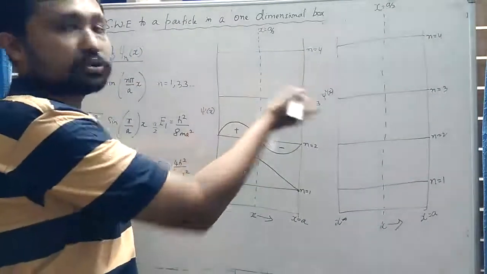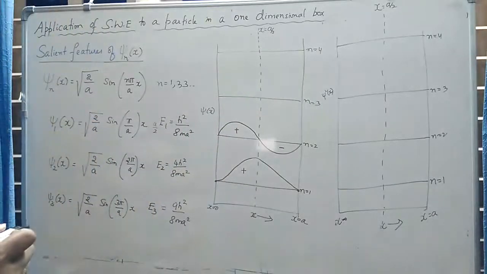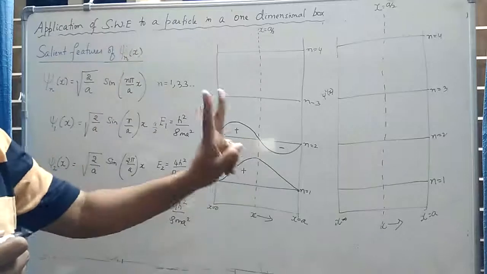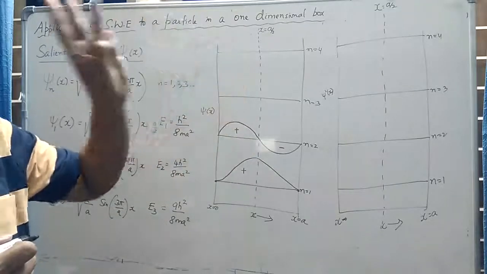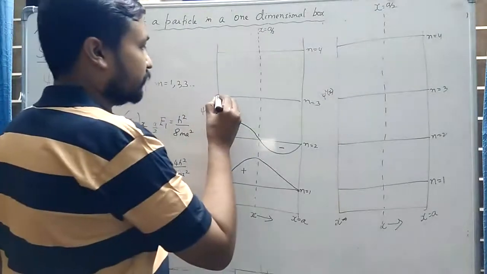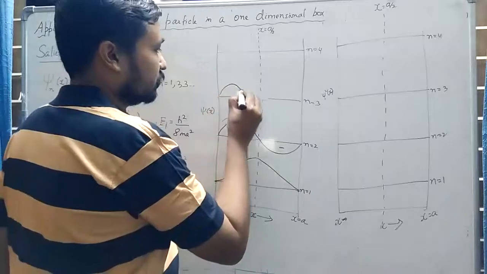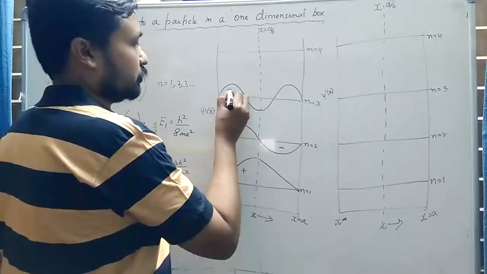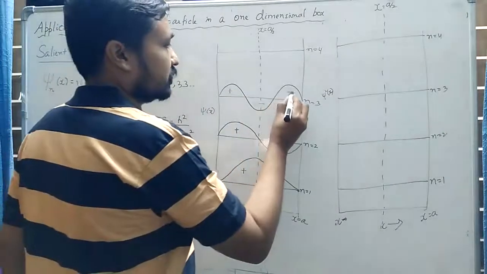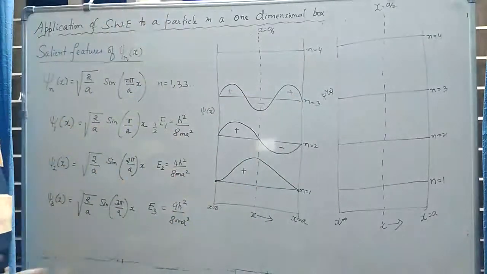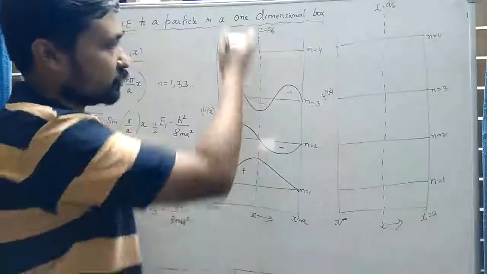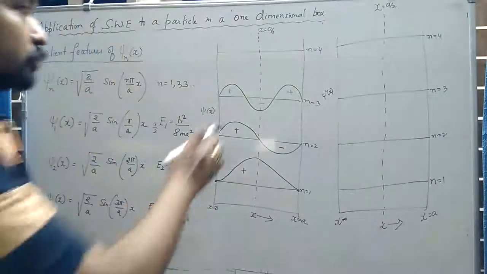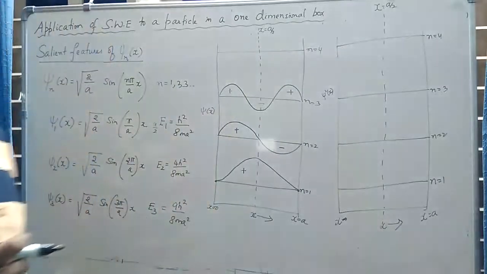Similarly, if you plot n is equal to 3, you can predict: n is equal to 1, there was one half wave, n is equal to 2, two half waves, n is equal to 3, there should be three half waves. So the three half waves will be something like this. This is positive, this is negative, this is positive. Now again with respect to the center of the box, you can see that one half is the mirror image of the other half. So again this plot is symmetric in nature.